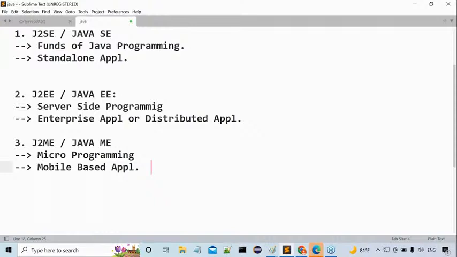Okay, fine. One thing is confirmed: J2ME is not required to learn. Leave it. But two things I have to learn, and between these two, one more statement is confirmed. J2SE I must learn. This is the minimum of the minimum that I have to learn. Okay, what about J2EE? Is it required to learn the total J2EE?